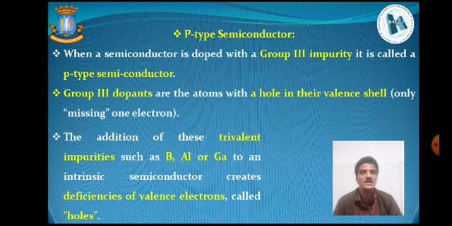These group 3 dopants are atoms with an excess hole in their valence shell. That means we can consider this hole as a missing electron. The addition of these trivalent impurities such as boron, aluminium or gallium to an intrinsic semiconductor creates deficiencies of valence electrons, which are also known as holes.